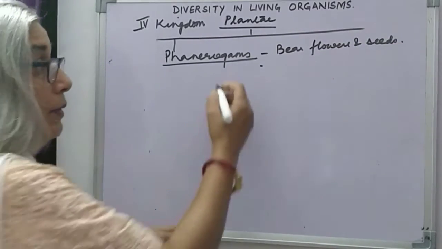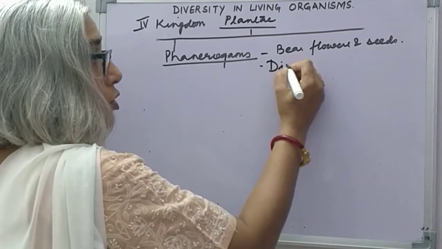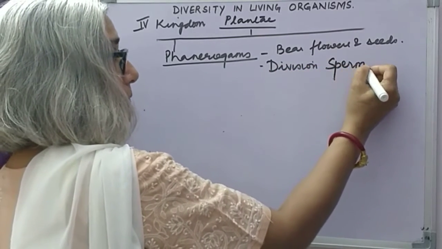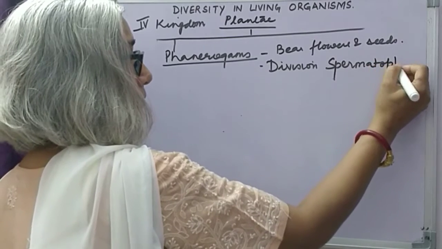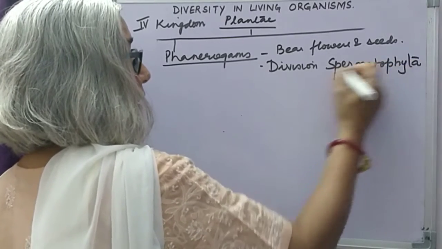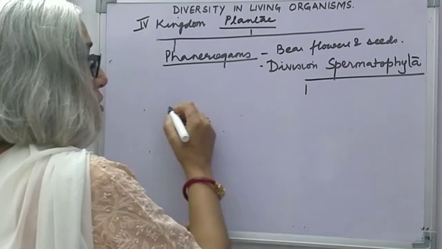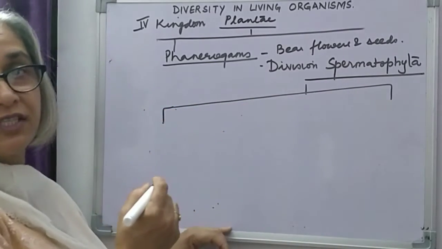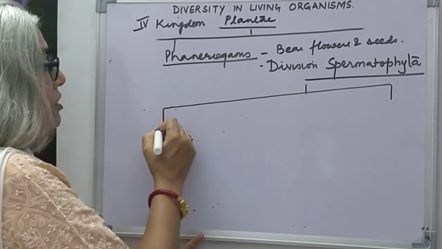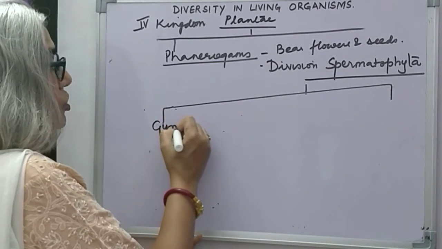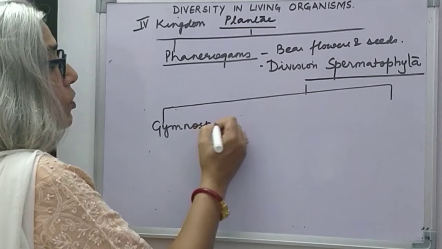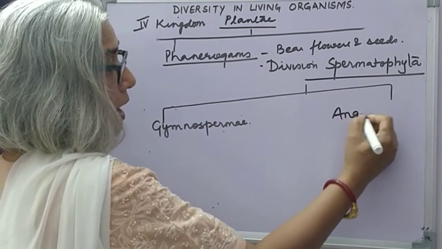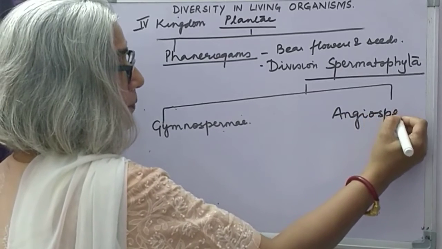Now, phanerogams belong to the division Spermatophyta. Spermatophyta has been divided into two subdivisions. These subdivisions are called gymnosperms, gymnospermae, and angiosperms.